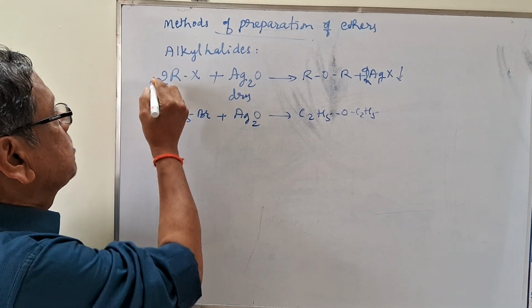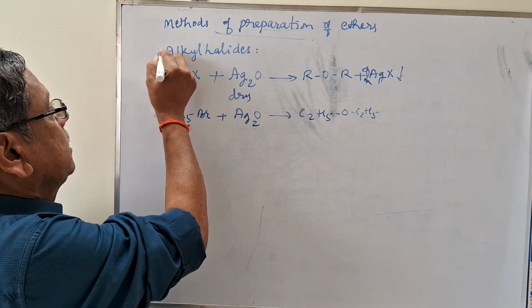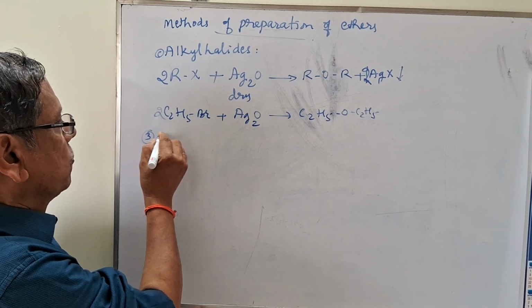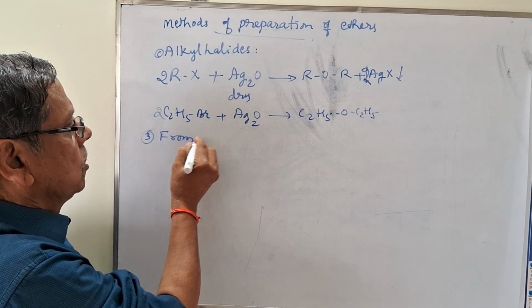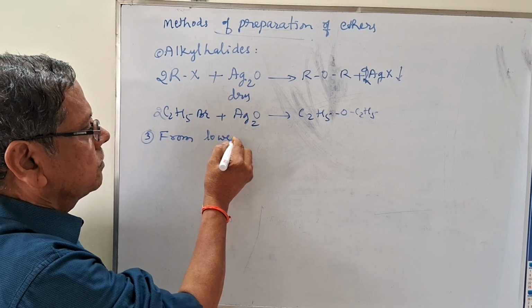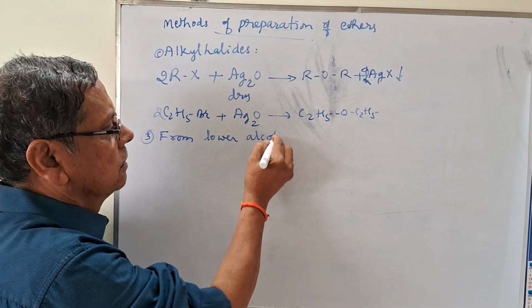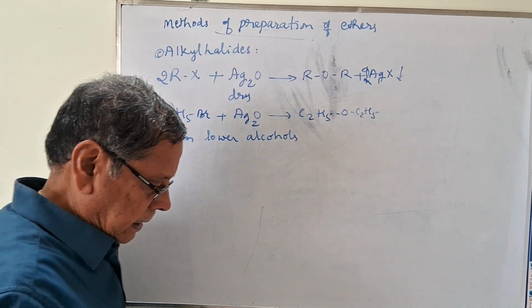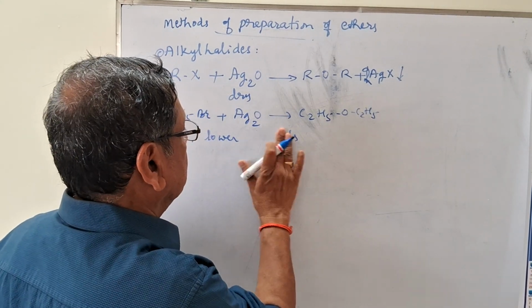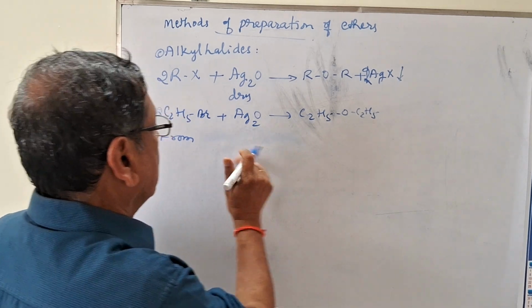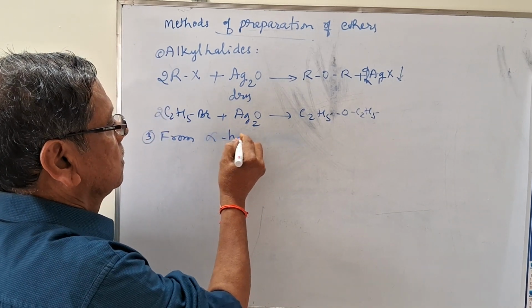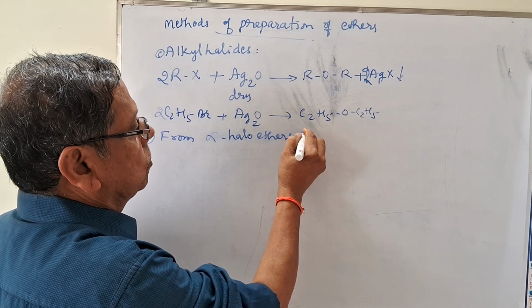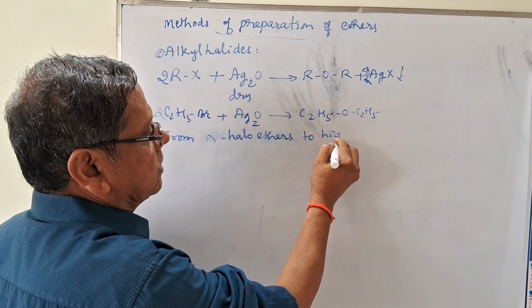Then coming to the next method, this is actually the third one in the alkyl halides. The next method is from alpha halo ethers to higher ethers.